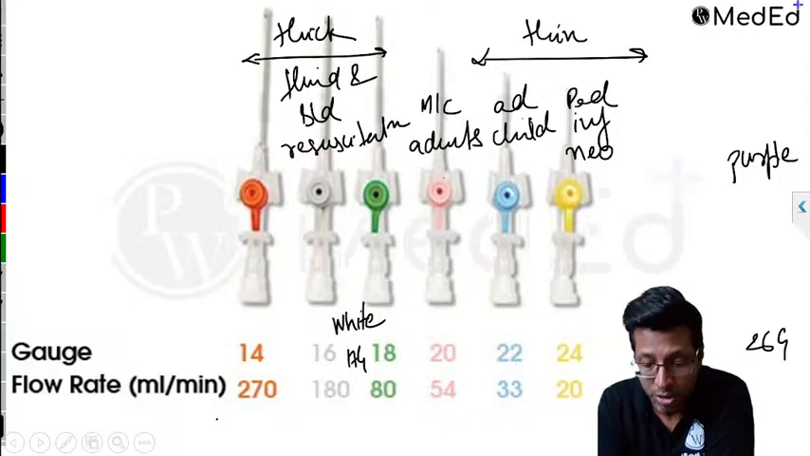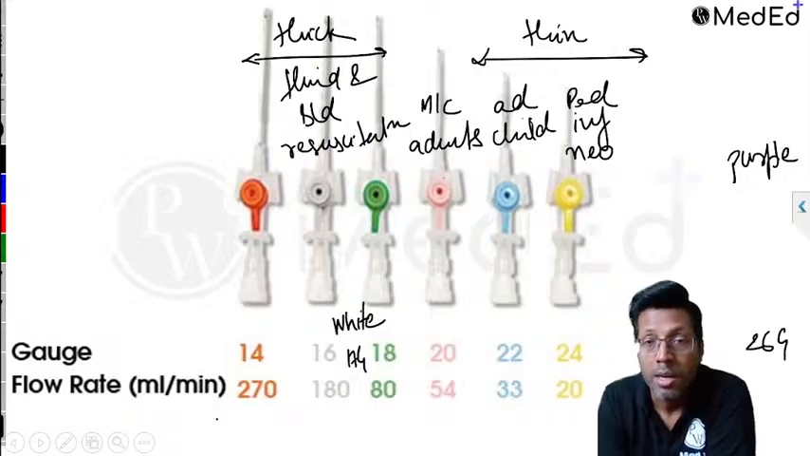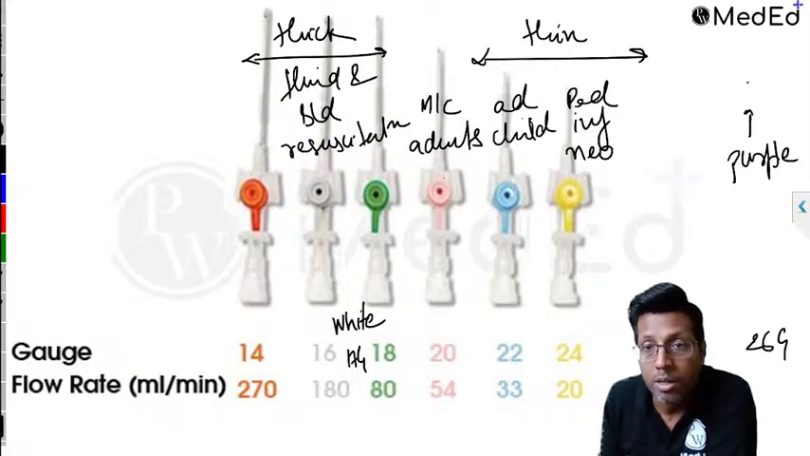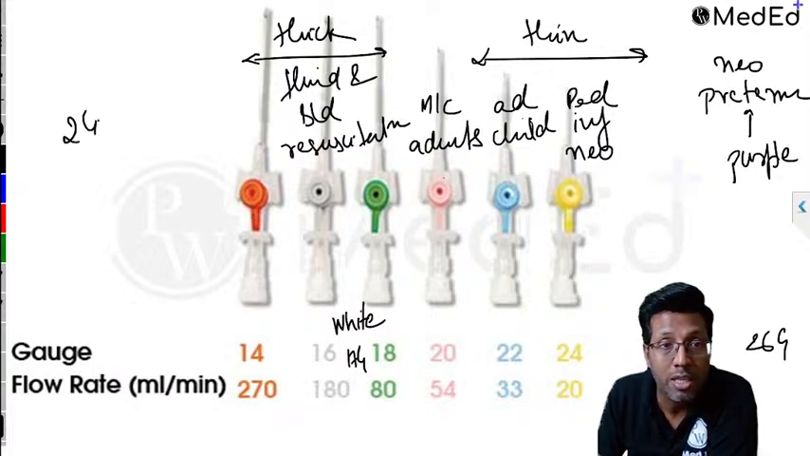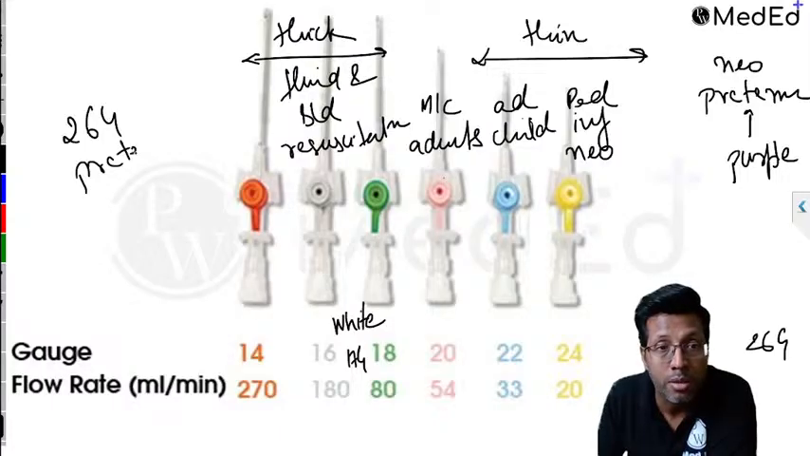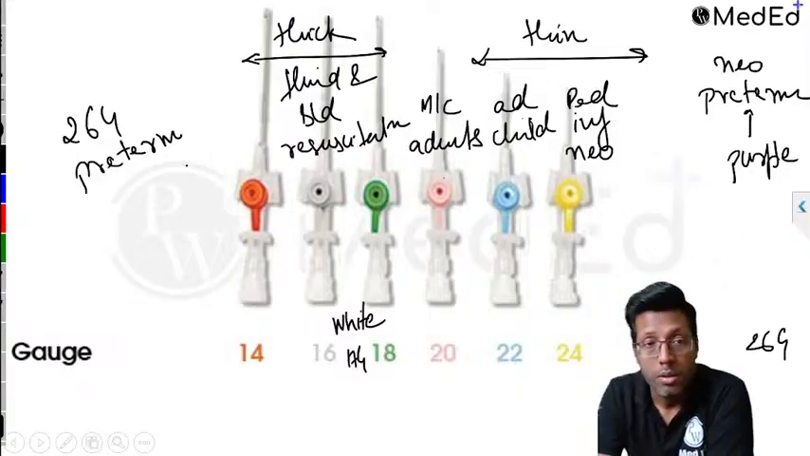And I think all of you know the gauge colors, so I don't have to discuss that. Purple, remember, is what is used in neonates, especially in preterm neonates. The 26 gauge purple is used for preterm neonates. Preterm, all right? That's done.